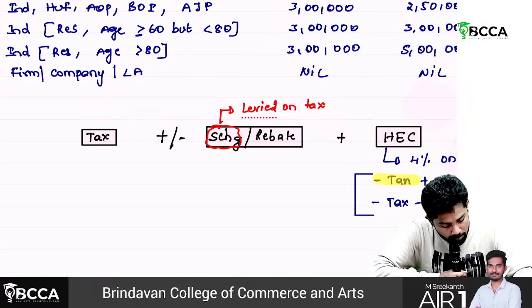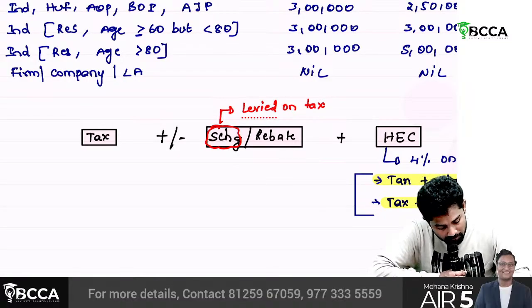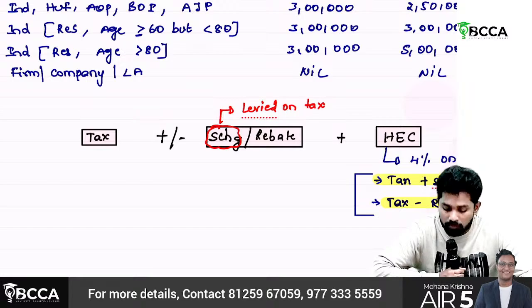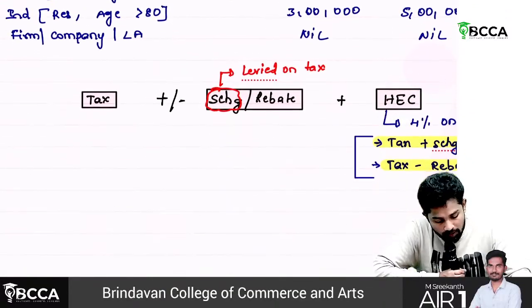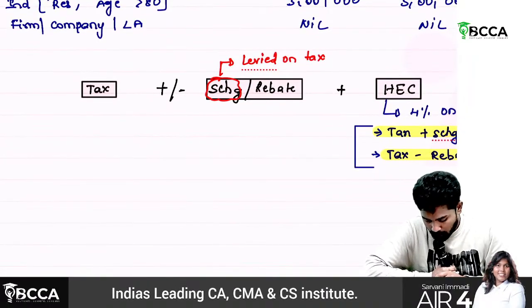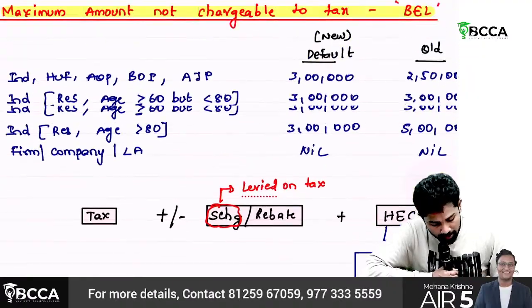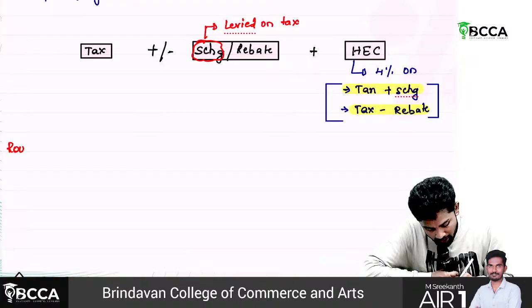4% on tax plus surcharge, or 4% on tax minus rebate. Then the next concept is about rounding off. The total income and the tax payable have to be rounded off. So let me explain to you about rounding off.